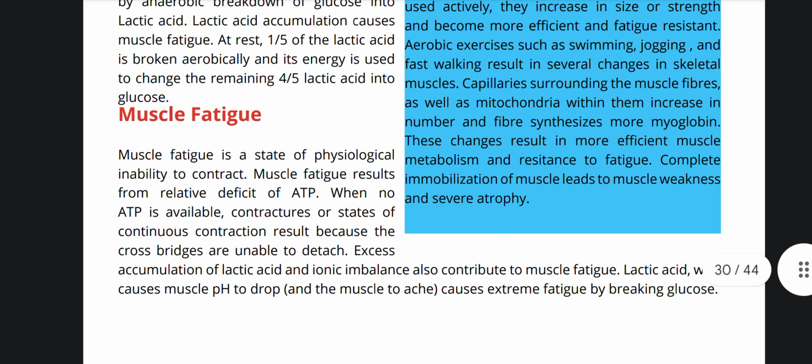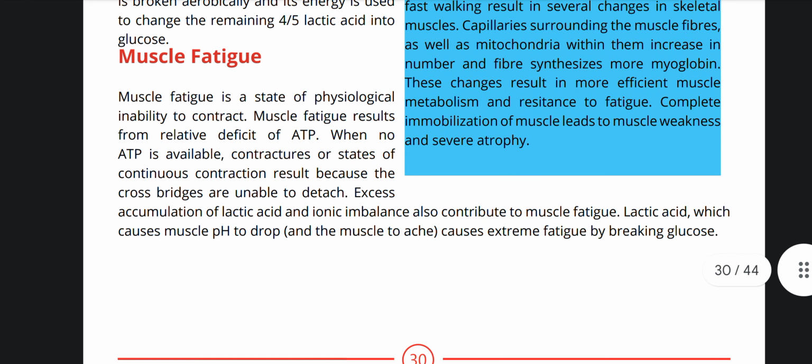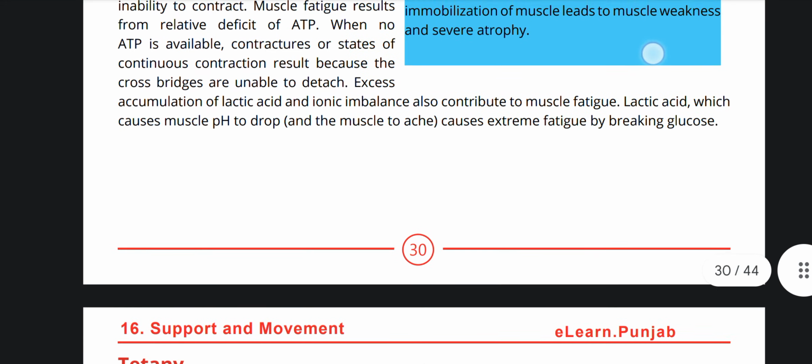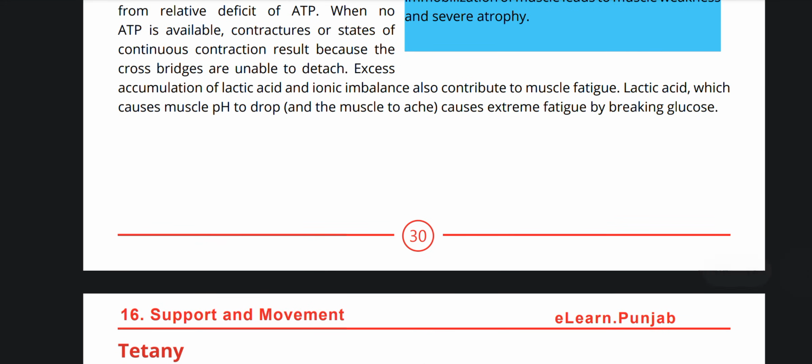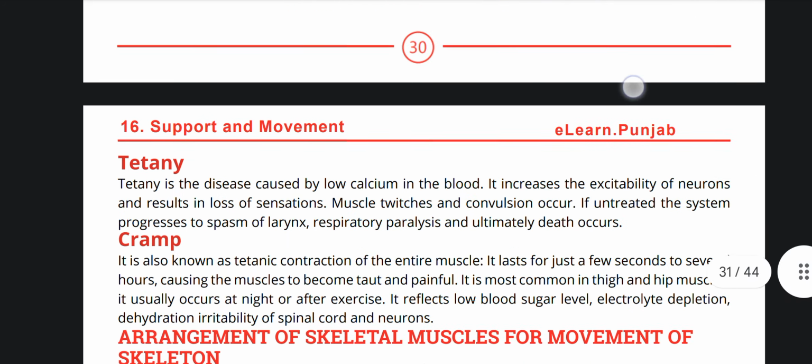Muscle fatigue. Muscle fatigue is a state of physiological inability to contract. Muscle fatigue results from relative deficit of ATP. When no ATP is available, contractures, or states of continuous contraction, result because the cross bridges are unable to detach. Excess accumulation of lactic acid and ionic imbalance also contribute to muscle fatigue. Lactic acid causes muscle pH to drop and the muscle to ache, causing extreme fatigue.